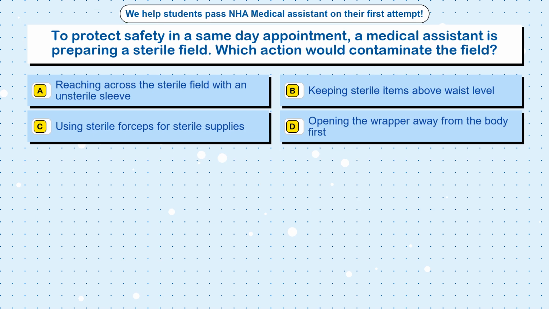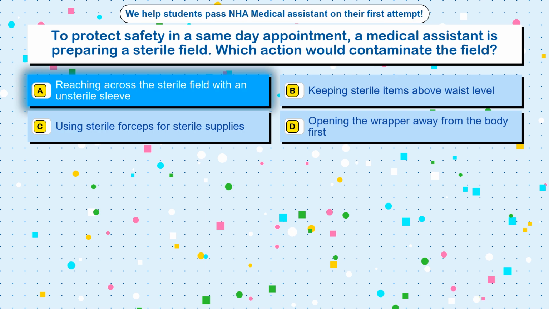Question 9. To protect safety in a same-day appointment, a medical assistant is preparing a sterile field. Which action would contaminate the field? Option A. Reaching across the sterile field with an unsterile sleeve. Option B. Keeping sterile items above waist level. Option C. Using sterile forceps for sterile supplies. Option D. Opening the wrapper away from the body first.